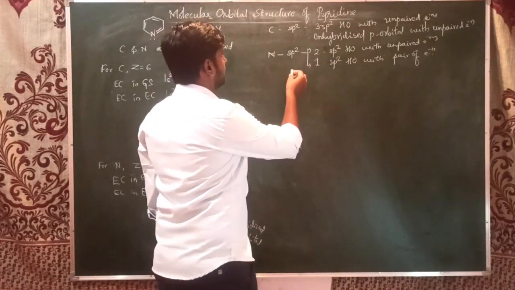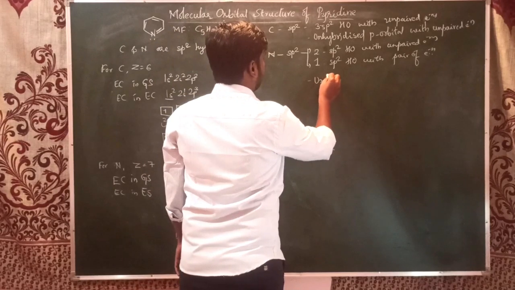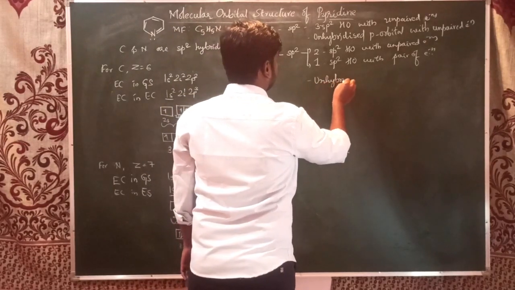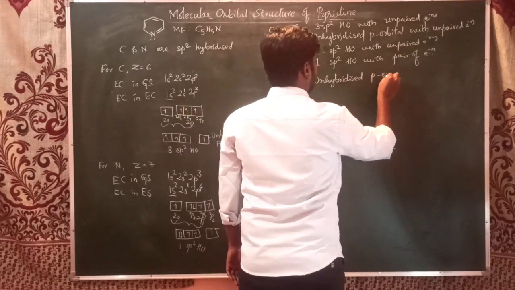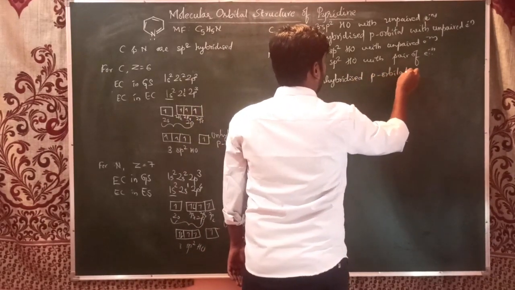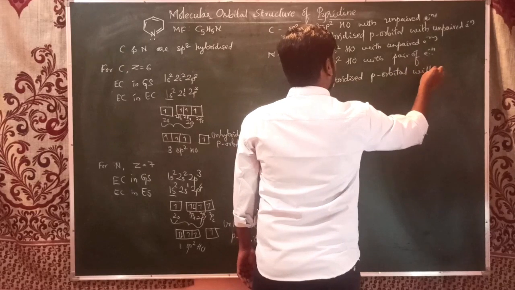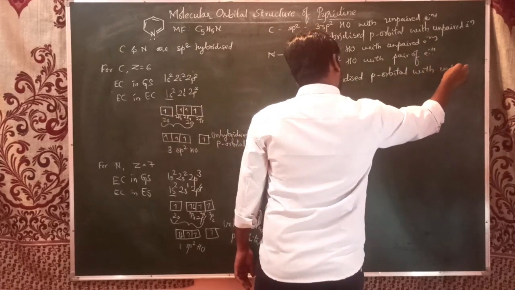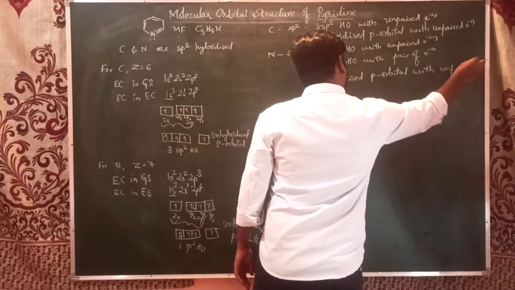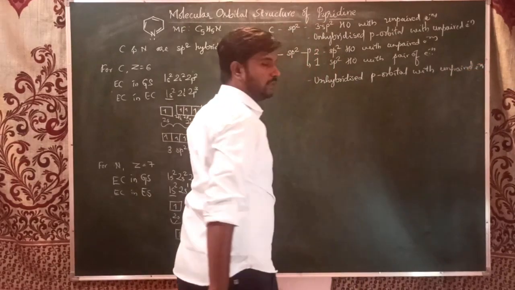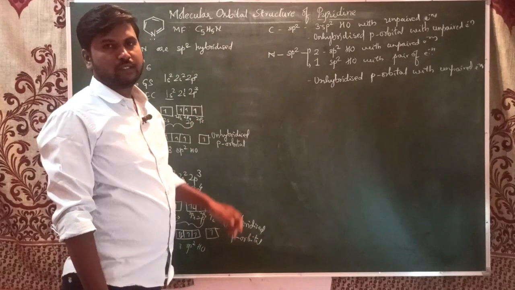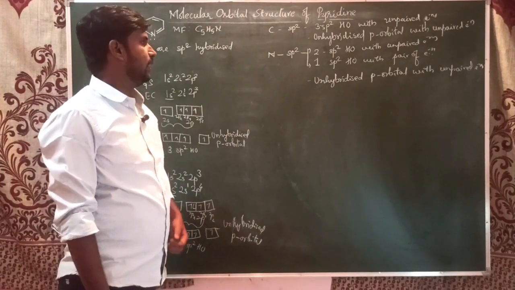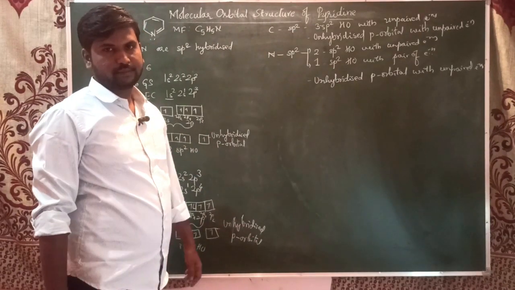There is also one unhybridized p orbital with an unpaired electron. I hope you can see till the end of the board. This is the status of carbon and nitrogen when they are sp2 hybridized in pyridine.